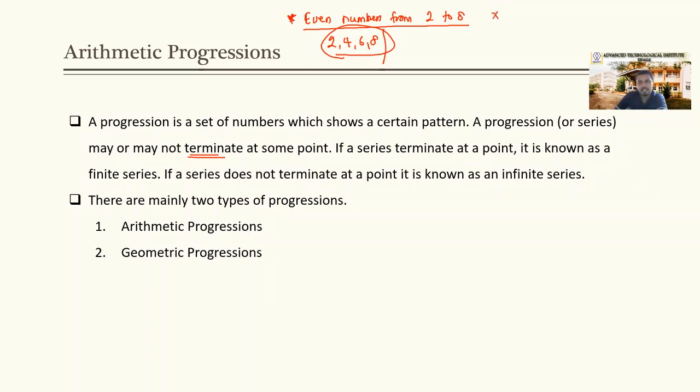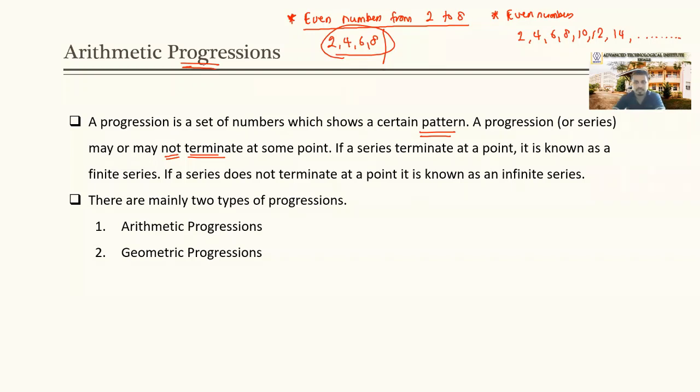And if I take the same example, even numbers, then it should be 2, 4, 6, 8, 10, 12, 14, and it goes on and on. It is not terminating, but still there is a pattern, so it is a progression.